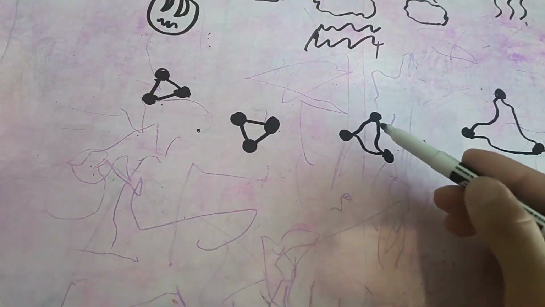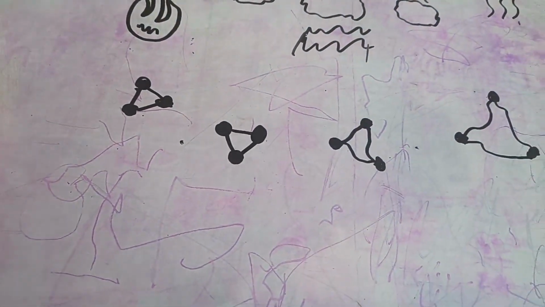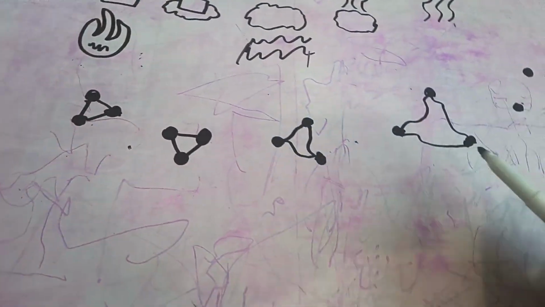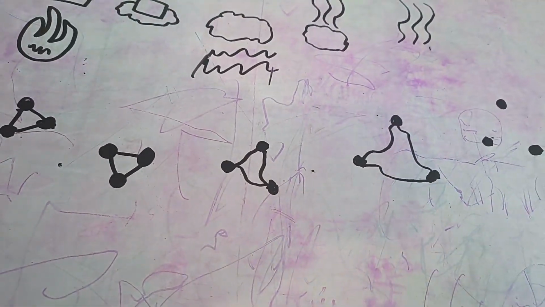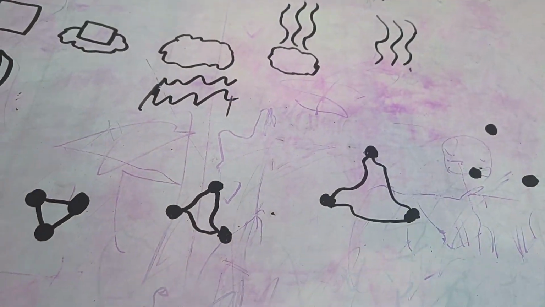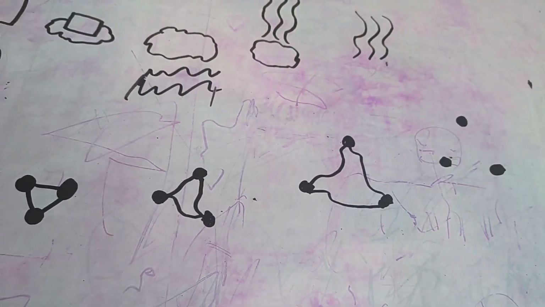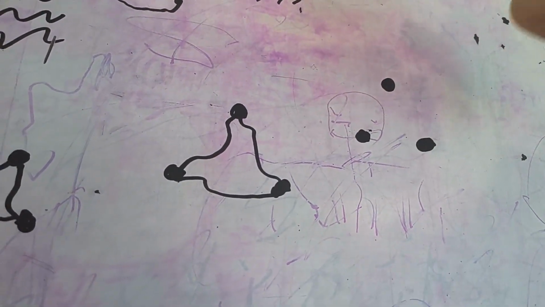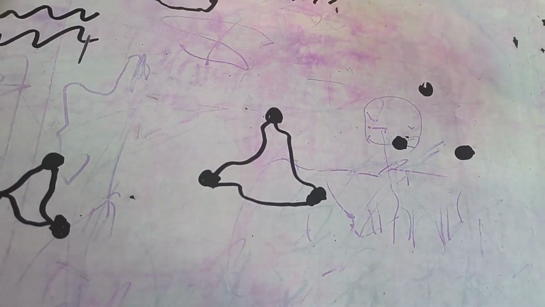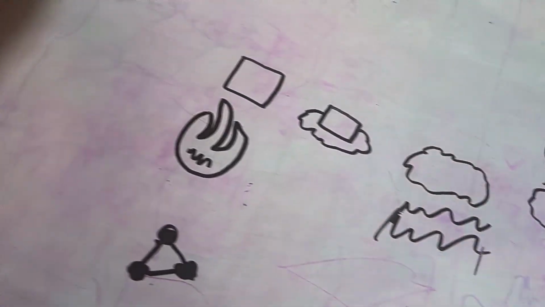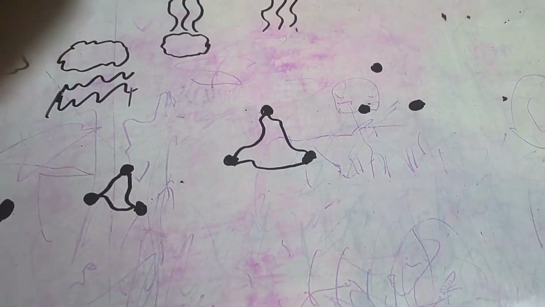Whenever they get heated up and they turn into liquid, those bonds, those connections get kind of loose and they get all wiggly and spaghetti, like this. And they start moving around by themselves. Sometimes they drag each other because they still got connections, but it's not as strong. And whenever they turn into gas, these connections are pretty much gone. So you got these molecules floating around by themselves. And that's what gas is.